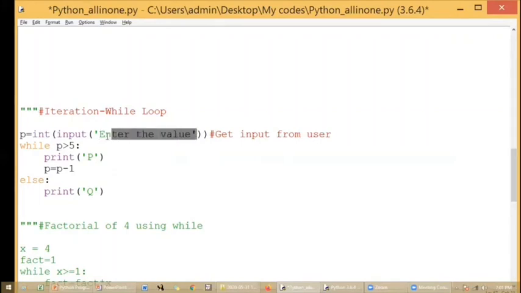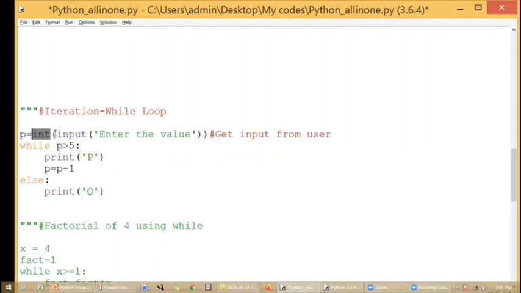That will not impact the program execution. So whatever you write within the input function will just be displayed on the screen, and you are getting the value from the user. And I have used int for typecasting.